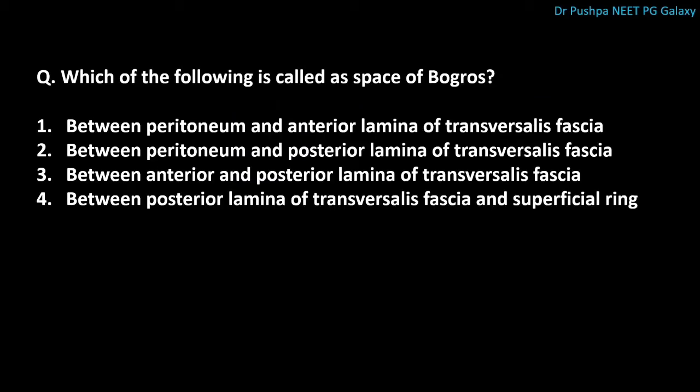Next question is, which of the following is called as space of Bogros? The correct answer is space between peritoneum and posterior lamina of transversalis fascia. The space between anterior and posterior lamina of transversalis fascia is called as vascular space.